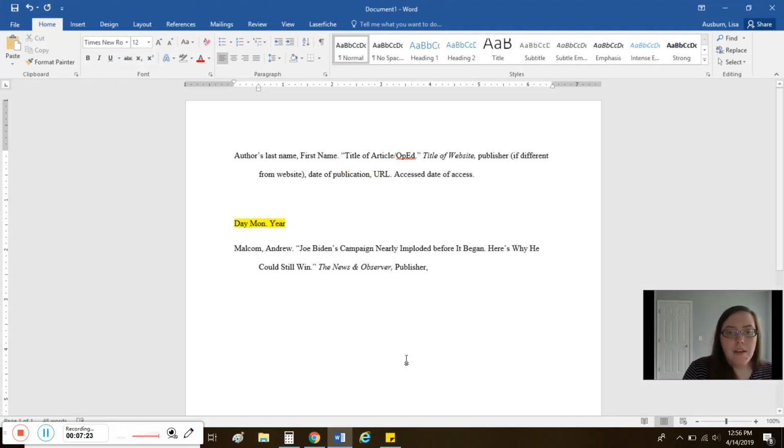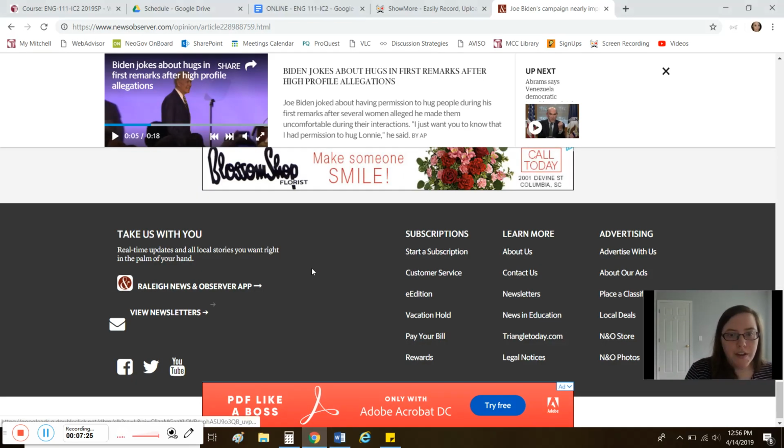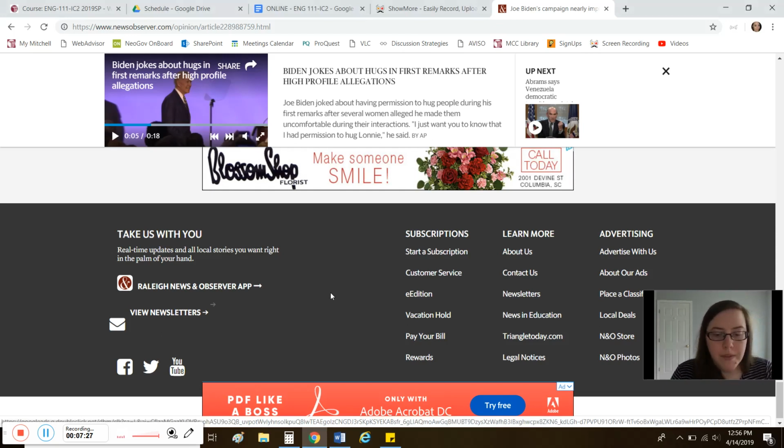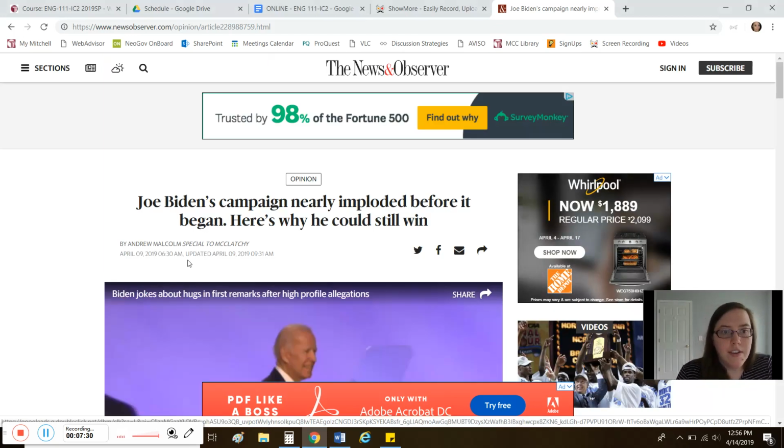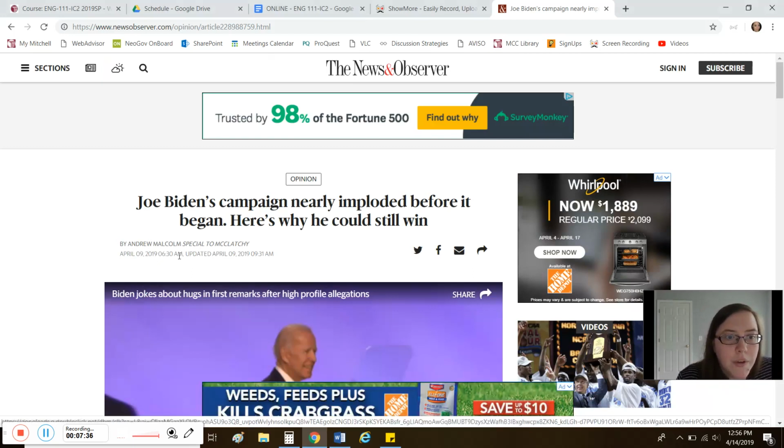And if it was the same, if it was the News and Observer, then I would not provide this information here. Let me go back to this very frustrating page with ads on it and see if I can find a date. So this says April 9th, 2019. We have an update, but it's only a time update, and that's not relevant. You're not going to post the time. You're only going to post the month, day, and the year.